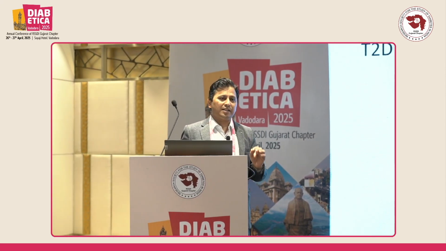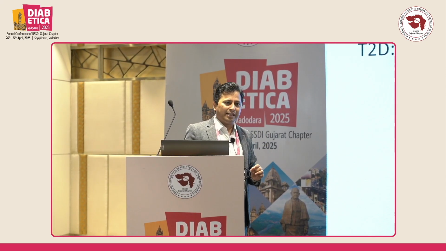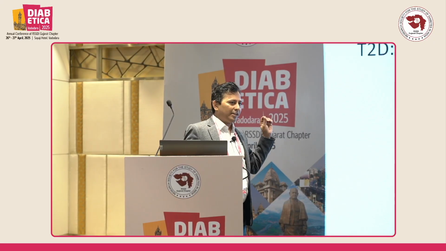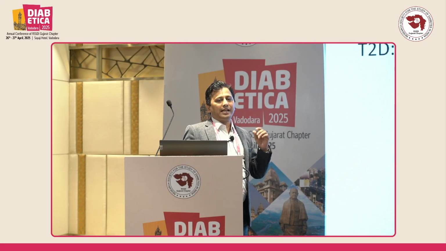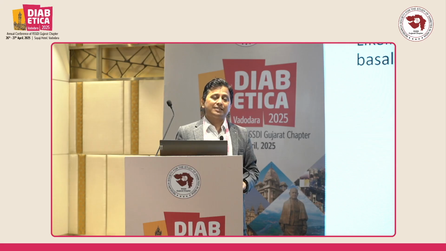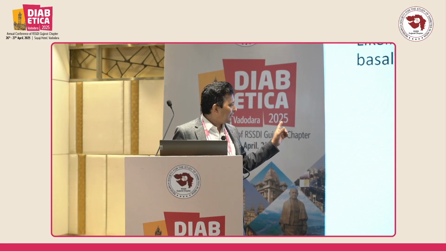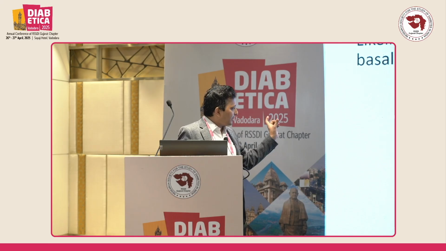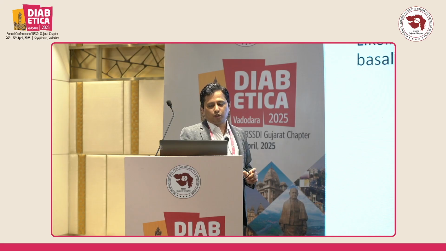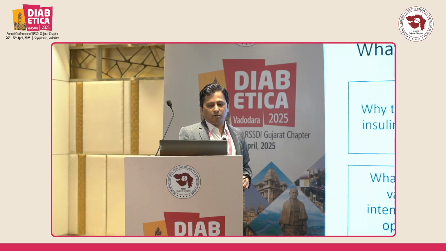So we have to explain to our type 2 diabetic patient from the very beginning that diabetes is a chronic progressive disease, and at any point when your beta cells are not working well or any other complication happens, according to physician discretion we will start insulin therapy. But when we start basal insulin only, this very important slide shows that adding only basal insulin controls sugar for early 3 to 6 years. But after that, there is not good control of glycemic status. So we have to understand that starting basal therapy is not sufficient.